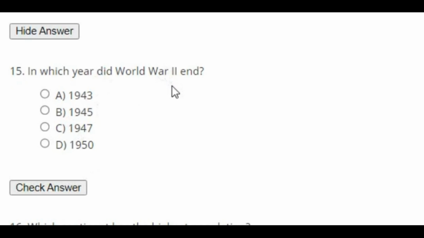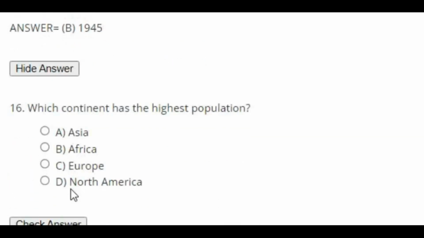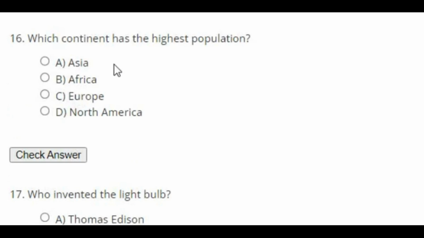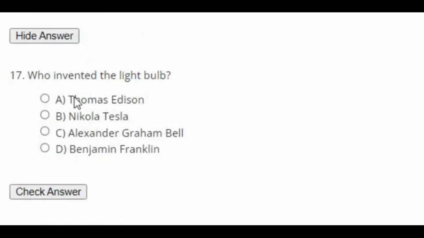In which year did World War II end? The right answer is 1945. Which continent has the highest population? The right answer is Asia.